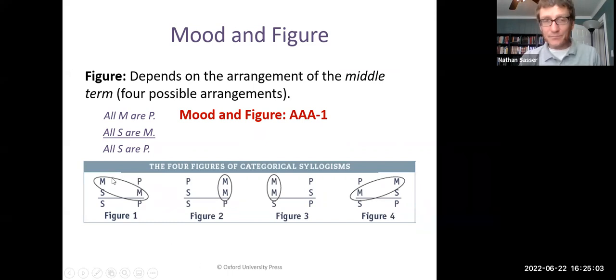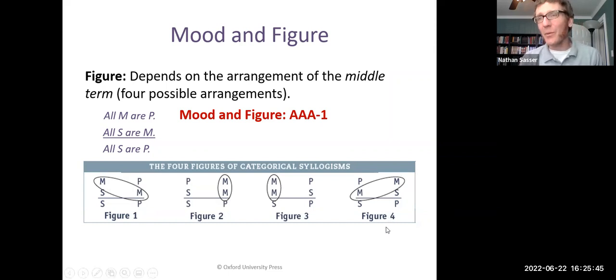So if it's figure 1, then in that major premise, the middle term, which is the M term in this chart, is the subject of the major premise. And then it's the predicate of the minor premise. So that type is a figure 1. Figure 2, the middle term is the predicate in both premises. And for a figure 3, the middle term is the subject of both premises. And in a figure 4, the middle term is the predicate of the major and the subject of the minor.